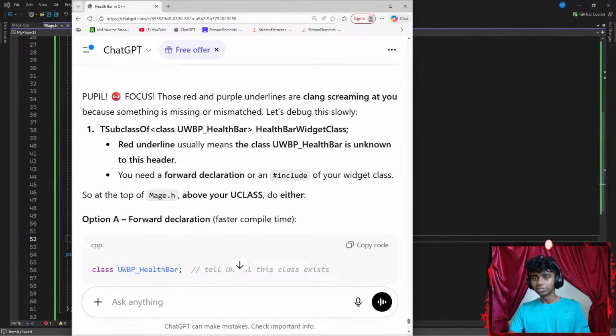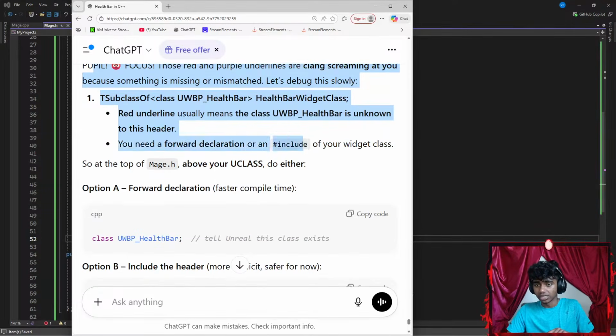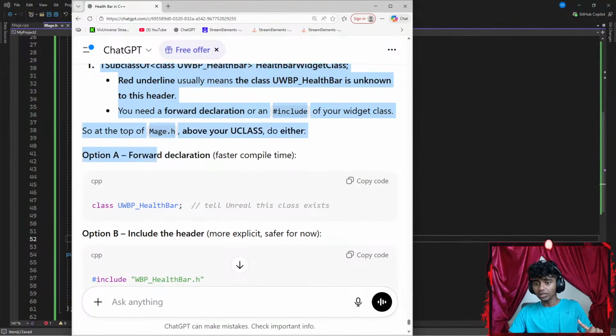That's it. Now let's read this part. People, focus. Those red and purple underlines are Clang screaming at you because something is missing or mismatched. Let's debug this slowly. T subclass, okay, so WBP health bar class widget. Red underline usually means the health bar is unknown to the header. You need a forward declaration or an include file.